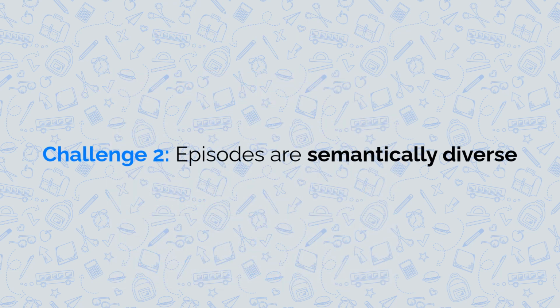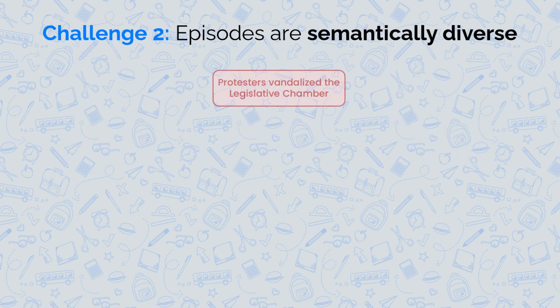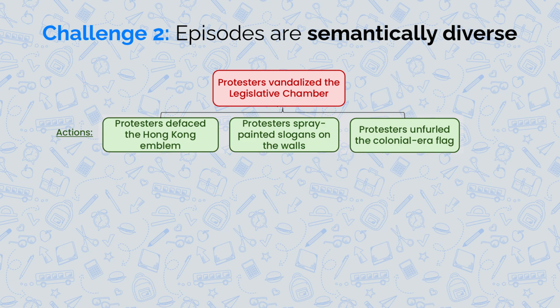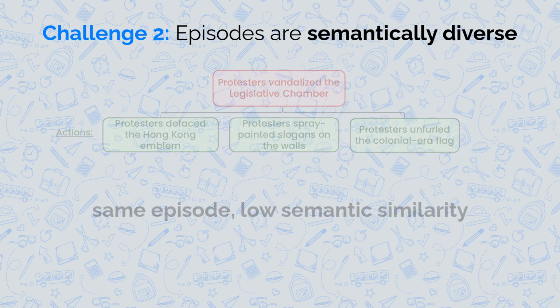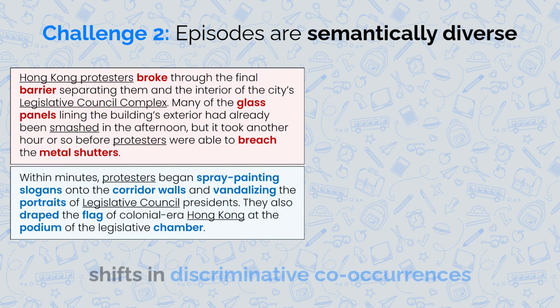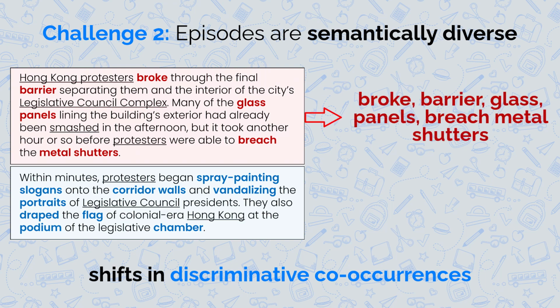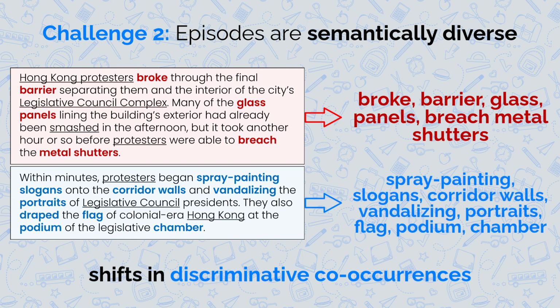The second challenge is that episodes are semantically diverse. Actions within an episode may look very different. These actions describe the same protest, but share little semantic similarity, so we can't cluster episodes using traditional similarity methods. Instead, EpiMine detects shifts in discriminative term co-occurrence, which means identifying when a cluster of salient terms, which consistently co-occur, shifts to now a new cluster of terms, signaling a potential episode boundary.